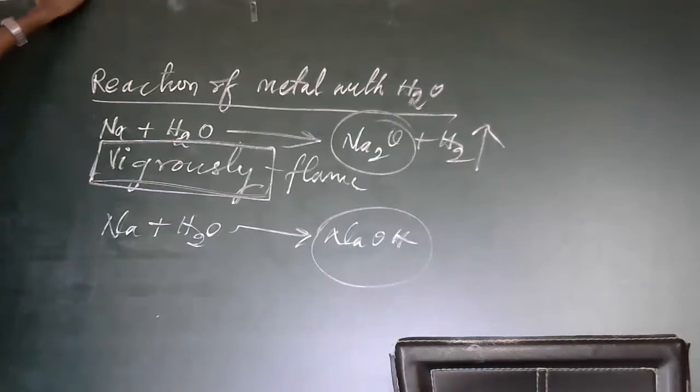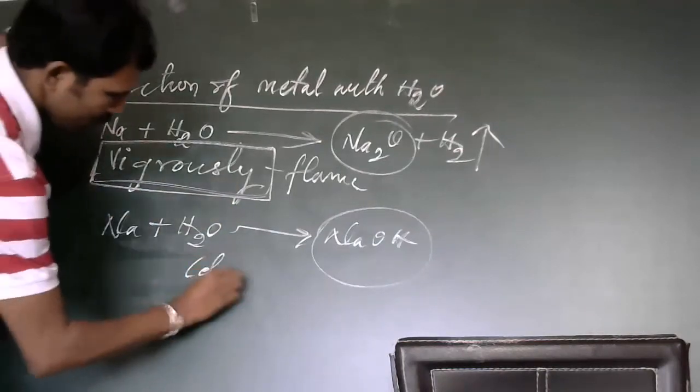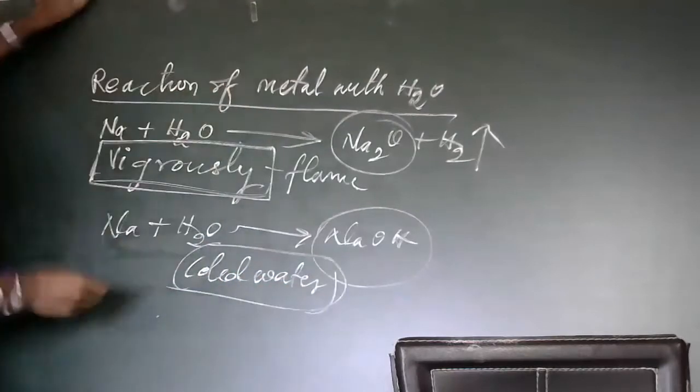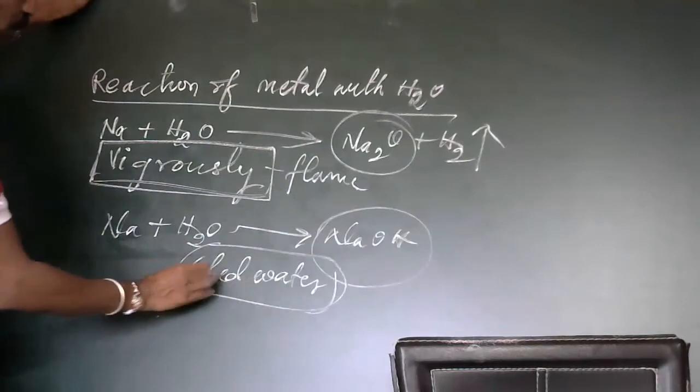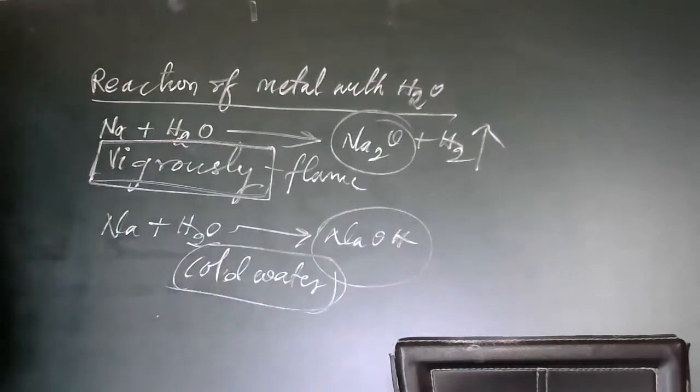Even cold water it reacts, with no condition required. We are not providing any condition here. Some metals will react with cold water, and some metals will never react with it.